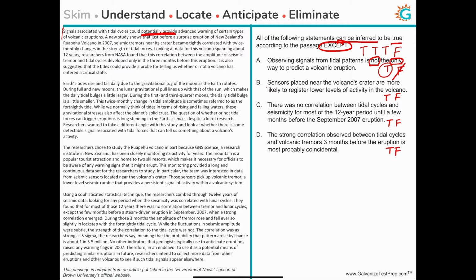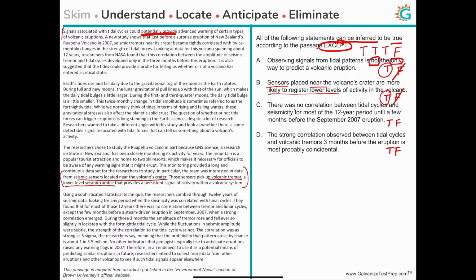Let's move on to choice B. Sensors placed near the volcano's crater are more likely to register lower levels of activity in the volcano. So where is this covered in the passage? If you remember from the third paragraph here, the team was interested in data from seismic sensors located near the volcano's crater, and those sensors pick up volcanic tremor. It is a lower level seismic rumble. So this is given in the passage, and therefore the sensors near the crater of the volcano can record even the low levels of activity within the volcano. Therefore, this choice is also true.